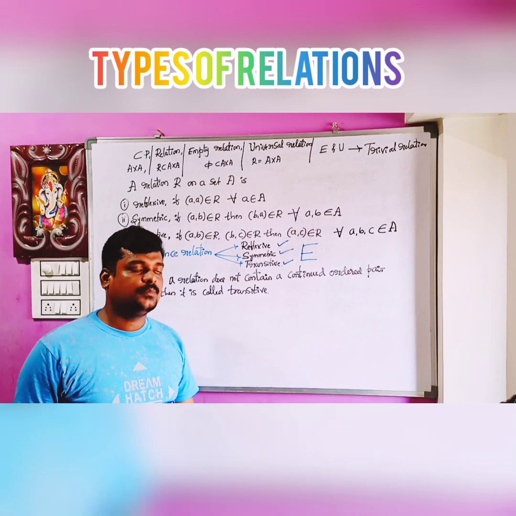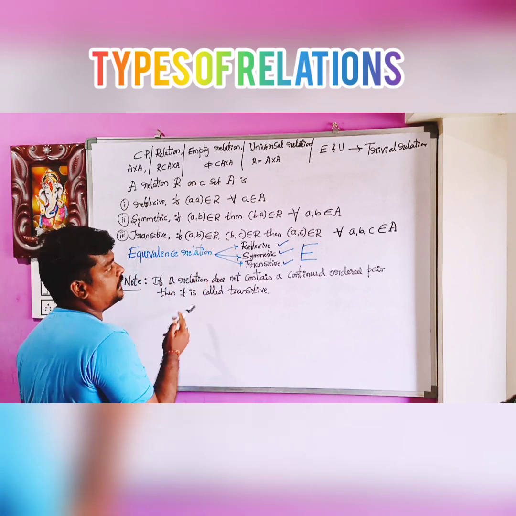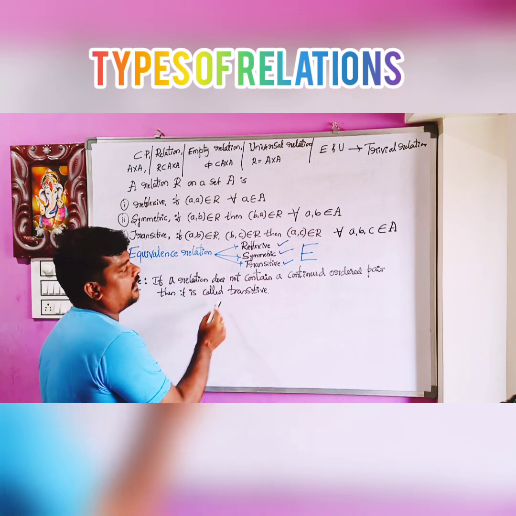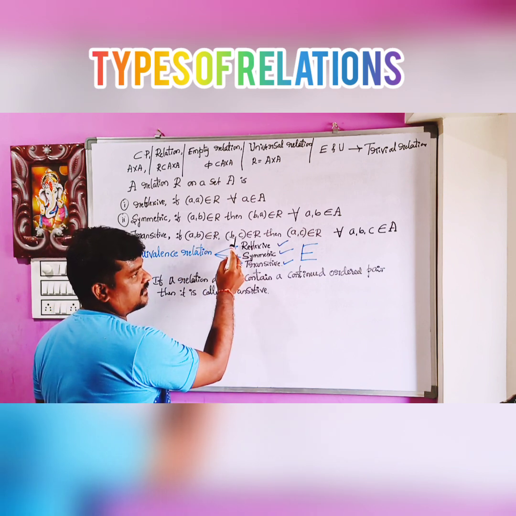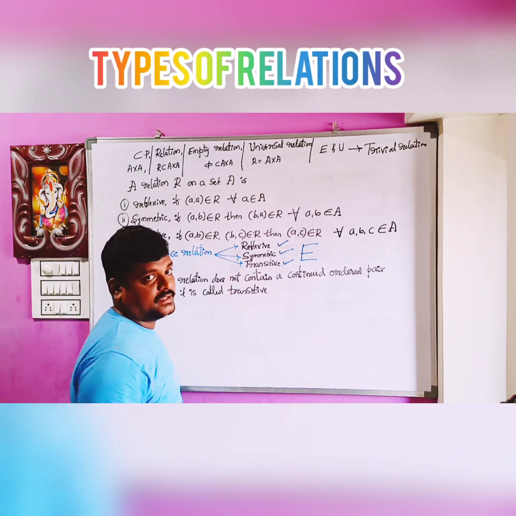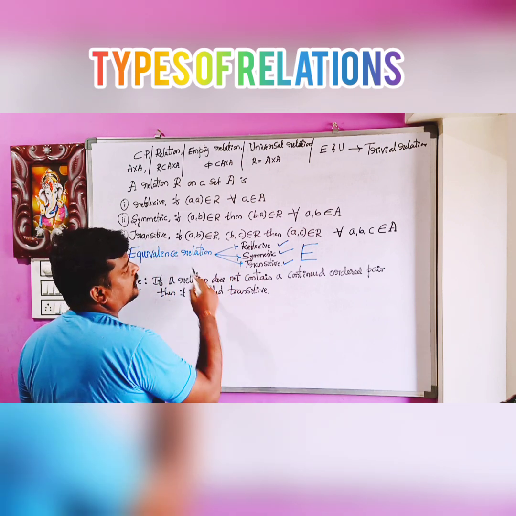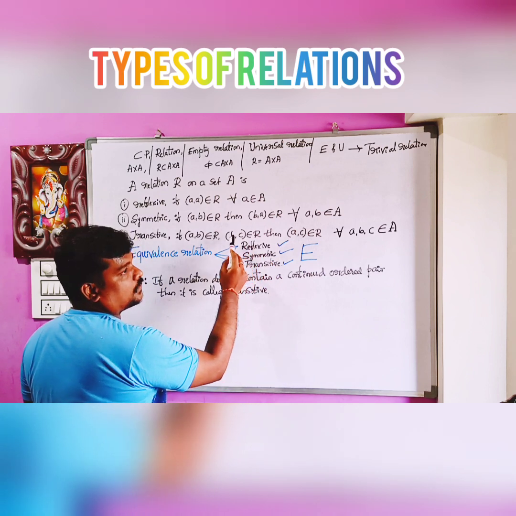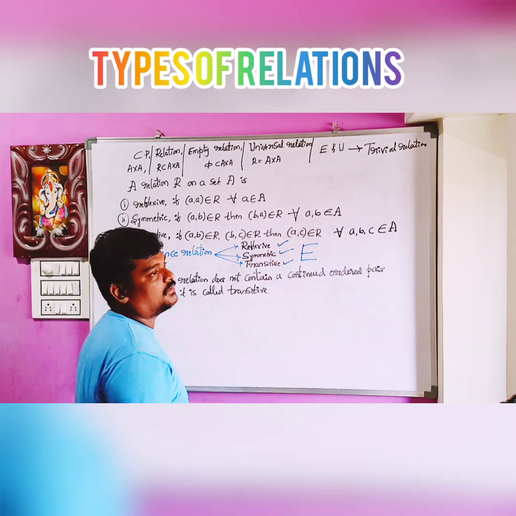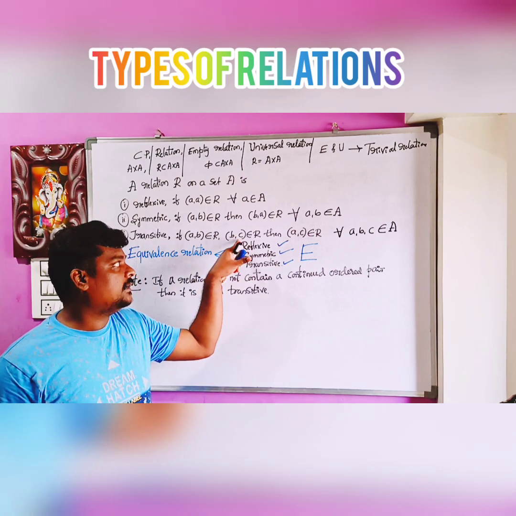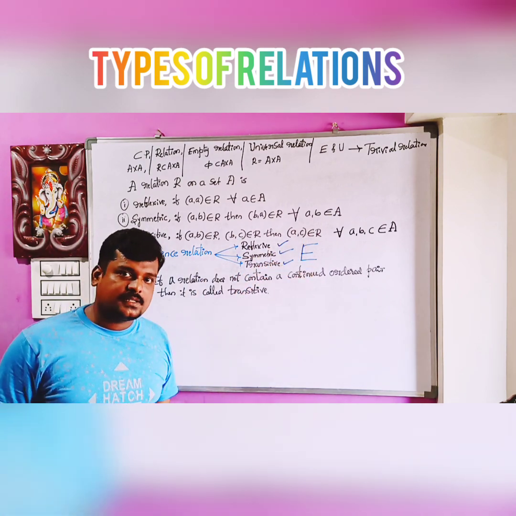You and your friend are classmates, and he is having a friend in his neighborhood. Maybe you and that neighborhood person, the friend of your friend, are also friends.